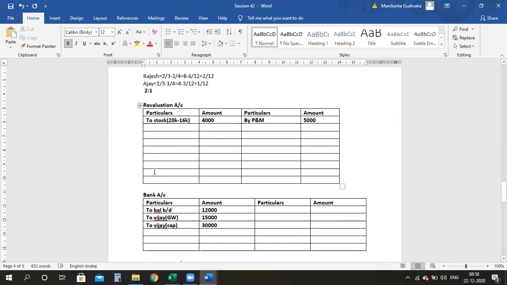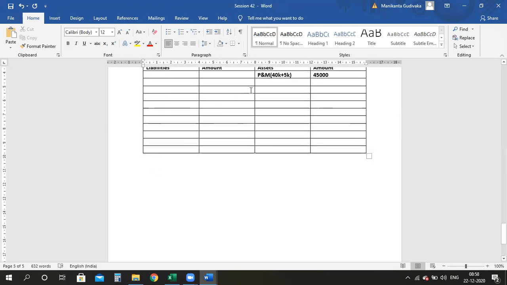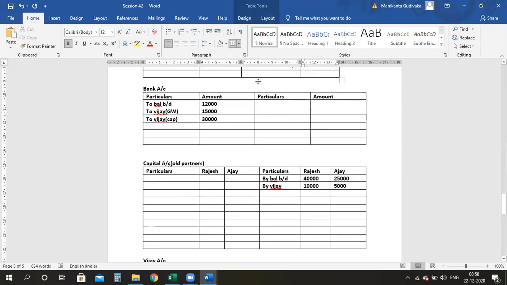So again, double entry has to be completed by writing here stock value 20,000 minus 4,000. So this is now 16,000. Are we clear, everyone? We are done with this also.